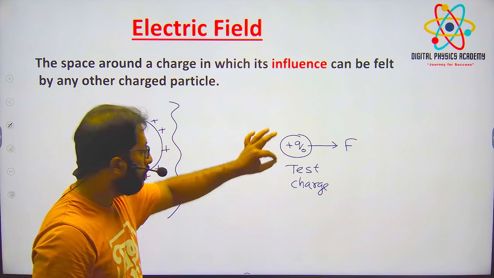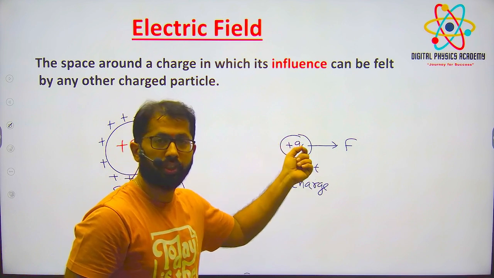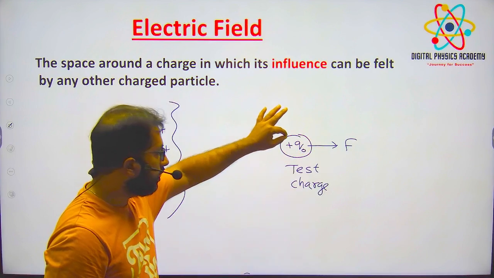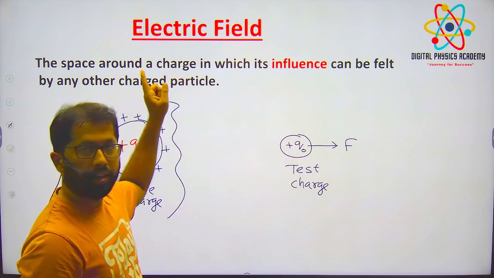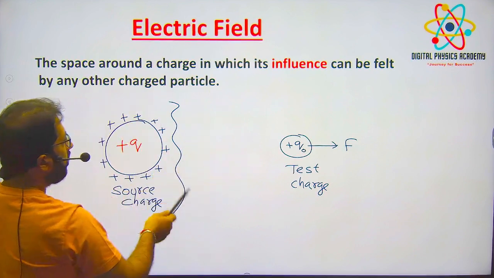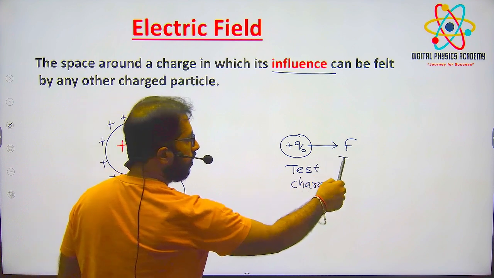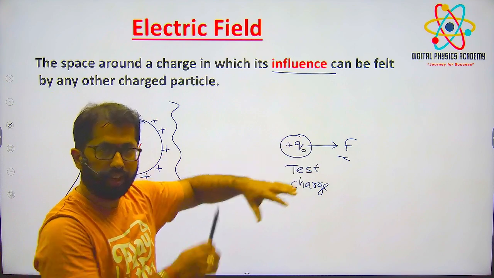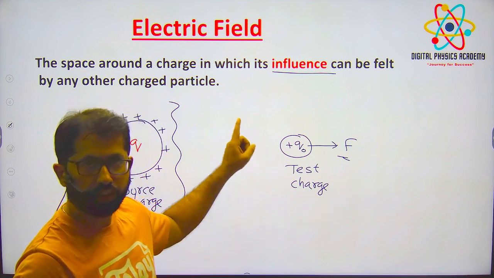Because of that, when I put a test charge, and you have to note that a test charge is always a positive charge, in all of physics we take it as a positive charge, a force acts on it. Why? Because of the electric field. Now see the sentence: the space around a charge in which its influence can be felt. Influence in this case is force. This force can be felt by another charged particle placed in the electric field region. When I put a charge, there is a force acting, right? Electric field, definition understood, right?